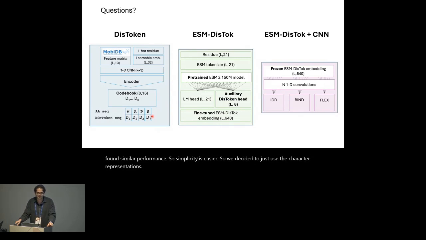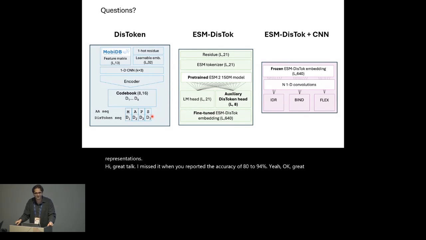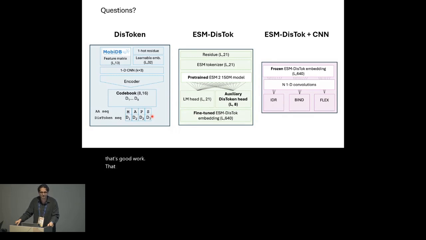Hi, great talk. I may have missed it. When you reported the accuracy of 80 to 94%, was that for disordered residue prediction? Yeah. Okay, great. So there's been work that there's a maximum capacity for disordered residue prediction that could be around 85%, and 94 is much higher than that.